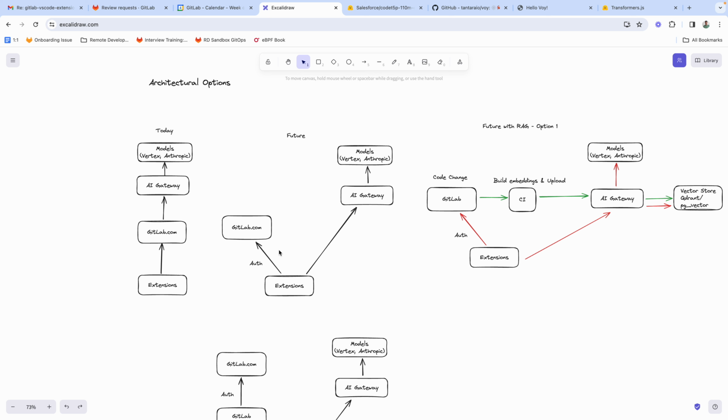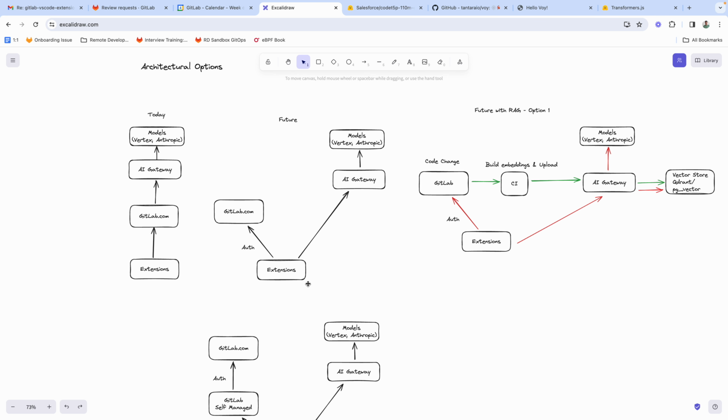Now, in the future, we may remove the need to go through GitLab.com for every kind of request. We may have the AI gateway deployed in each region, so that we can use an edge load balancer like GCLB to route to the nearest AI gateway so that we can reduce latency. So it would work this way: we would do authentication against GitLab.com. We would then hit the AI gateway with that JWT that we obtain, and that would authenticate us so that we can then hit those models, right?